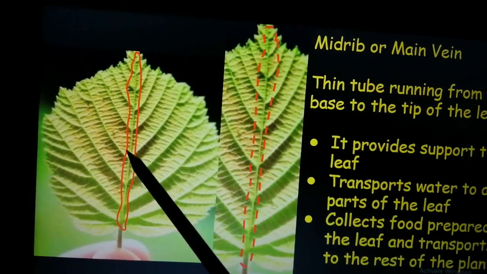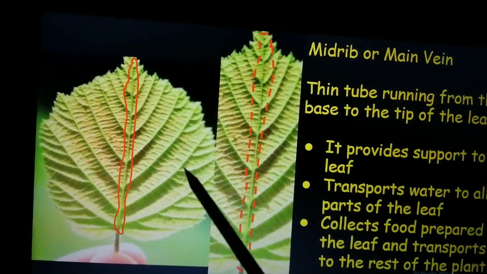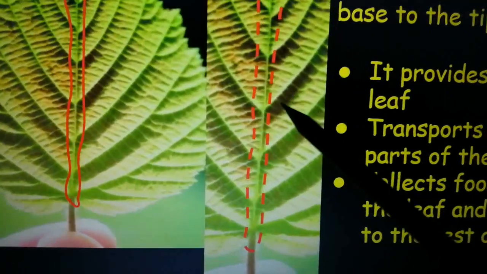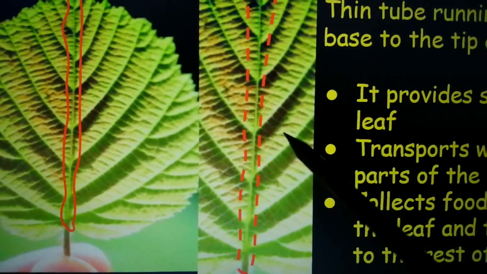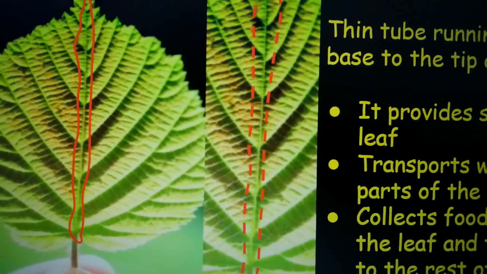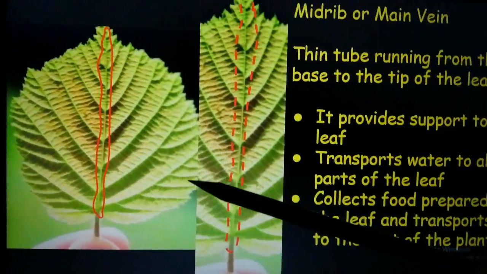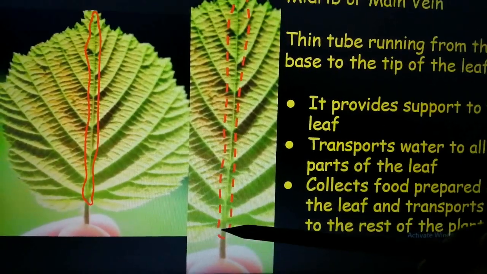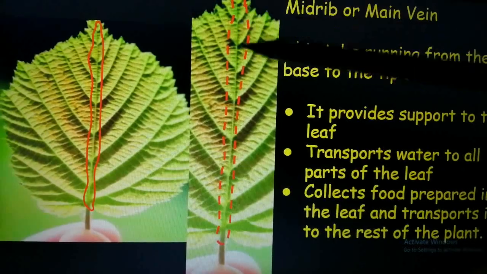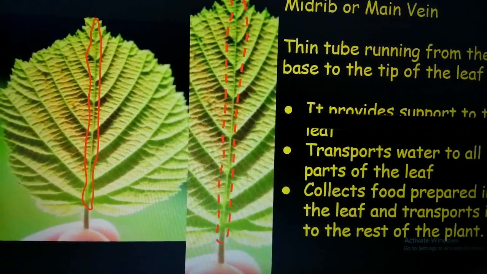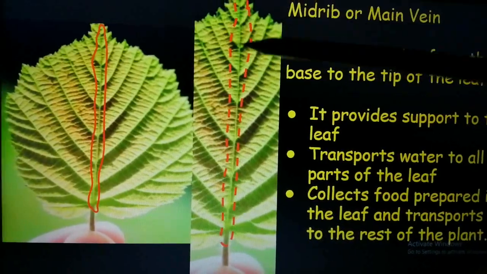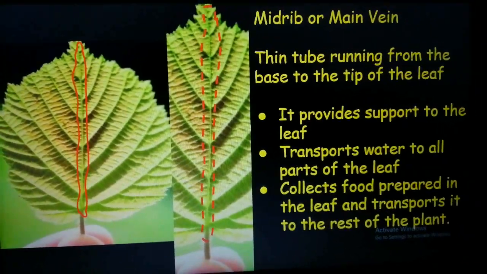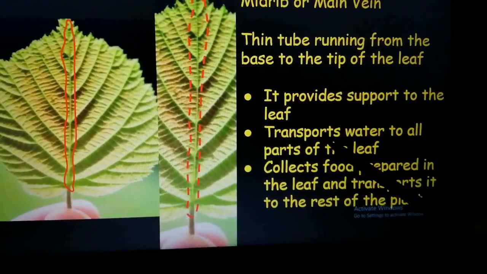Can you see from the mid vein you can see these branches coming out, and from the branches you can see these different branches coming out. Yes, and from the different branches also you can see these tiny small branches coming out, right? Yeah, so water comes from the roots to the stem, then through the leaf stalk it will reach the mid vein, and mid vein is then distributing through its branches water all over the leaf lamina. Clear? So it transports water to all parts of the leaf.